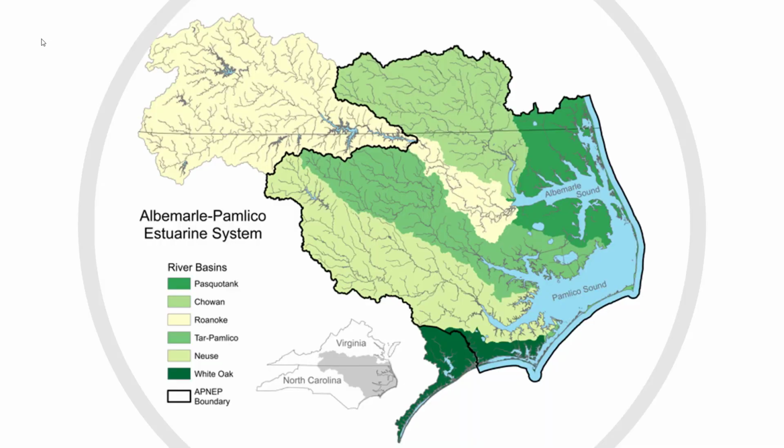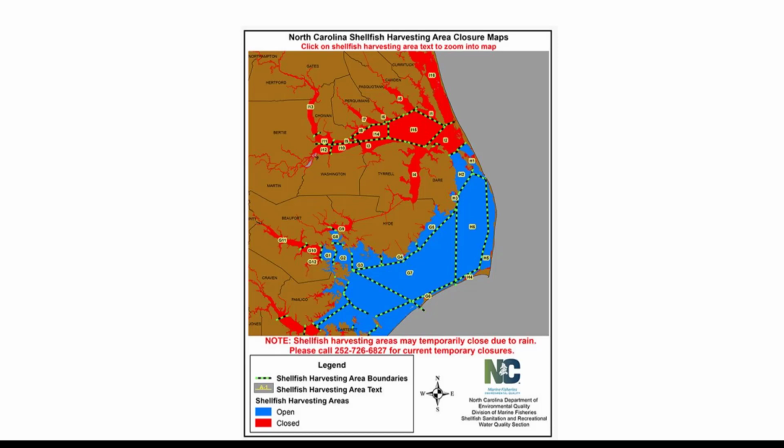As background to the final problem of this video, I'd like to introduce you to the Albemarle-Pamlico Estuarine system. This estuarine system is the second largest in the United States, second to the Chesapeake Bay, and spans over 3,000 square miles. As you can see, the waters here drain from several river basins across the eastern portion, or what we call the coastal plain of North Carolina, and southeastern Virginia. The estuarine systems in North Carolina support a diversity of shellfish, some of which are harvested for human consumption.